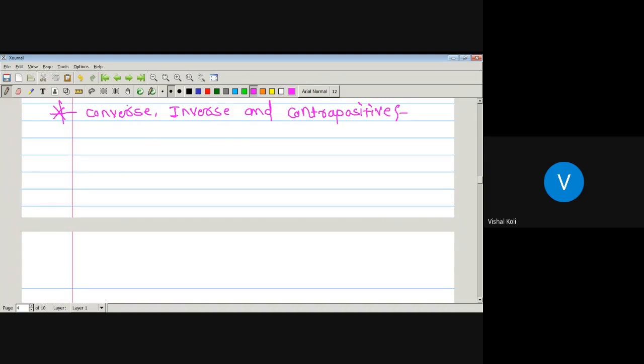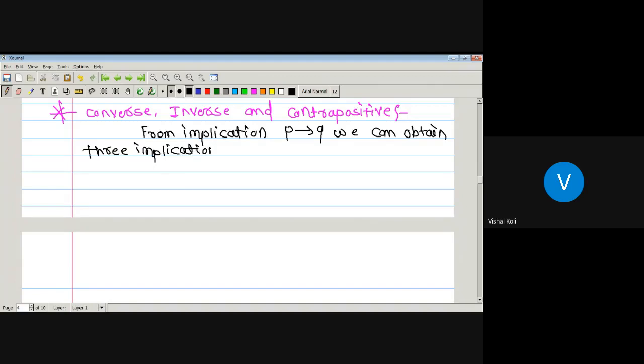Okay, now from the implication P to Q, or that is P conditional Q, we can obtain three implications called converse, inverse and contrapositive.